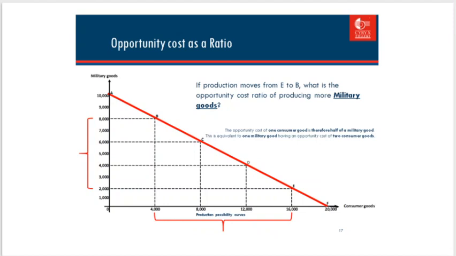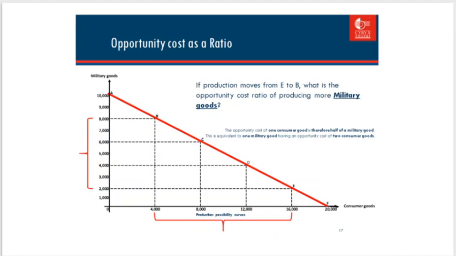What is the formula to get the opportunity cost ratio? The opportunity cost ratio is the decrease in one good divided by the increase in the other good.